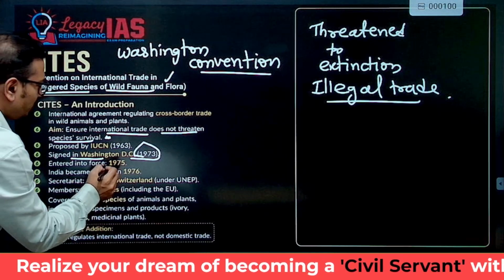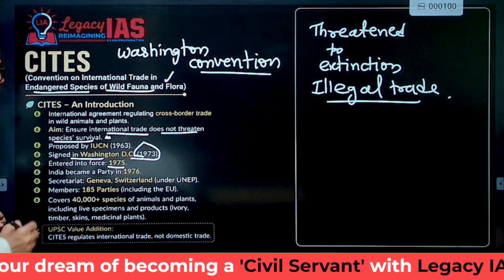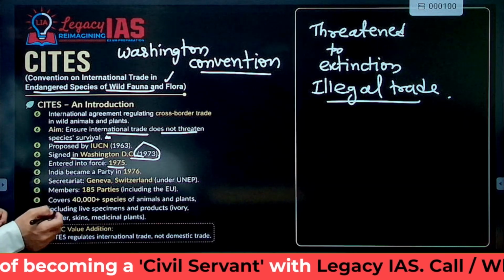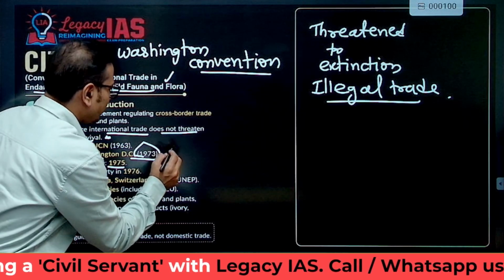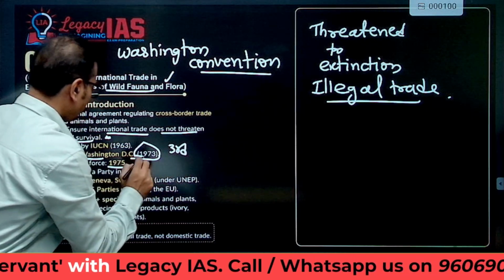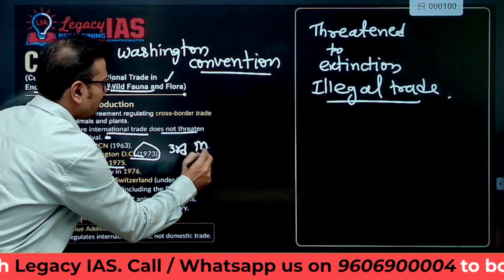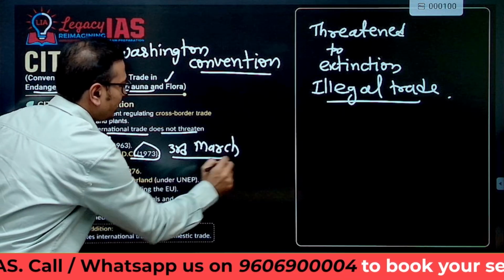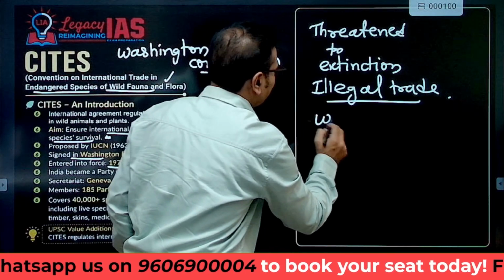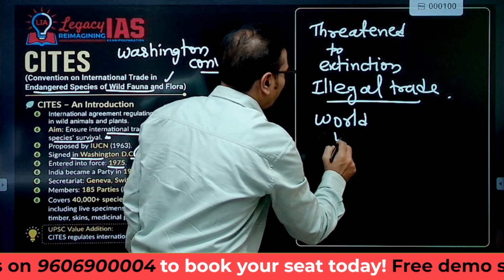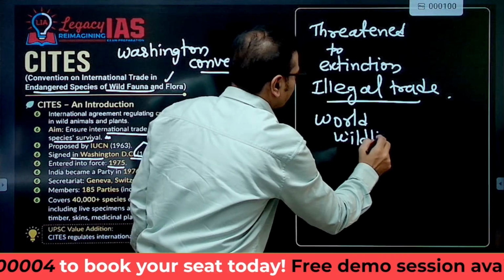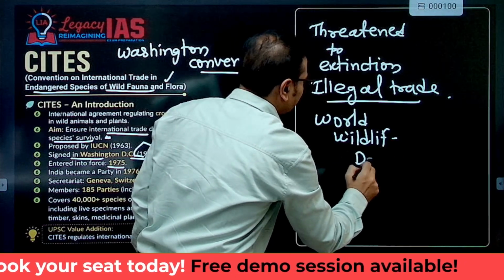It entered into force in 1975. Now the uniqueness of this: it was signed on 3rd March, and that's why this date is celebrated as World Wildlife Day. World Wildlife Day, 3rd March.